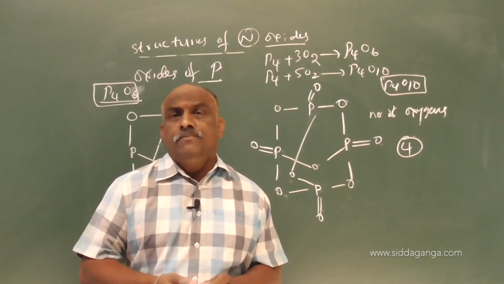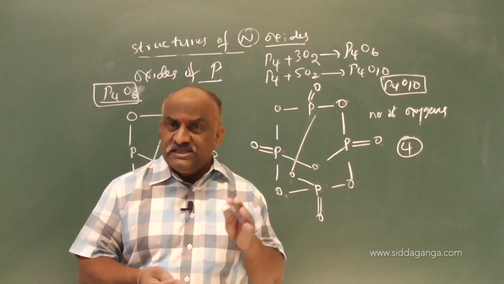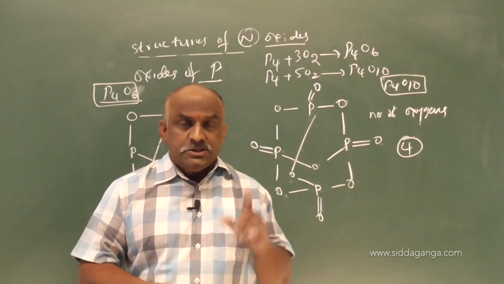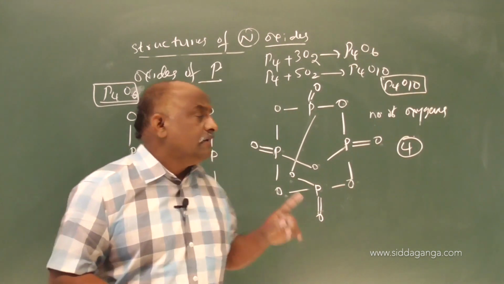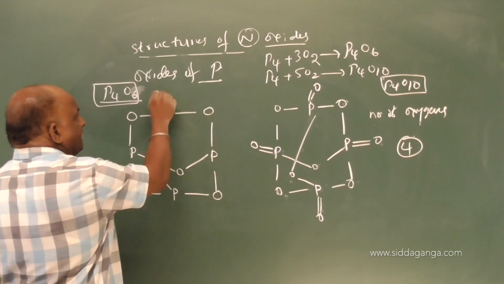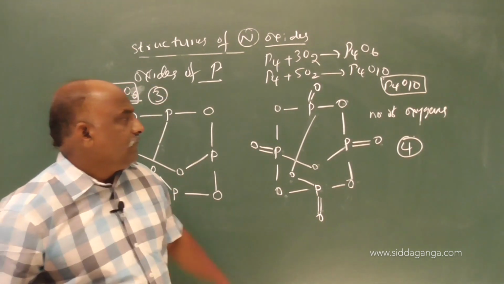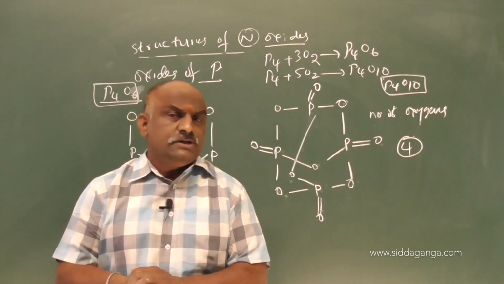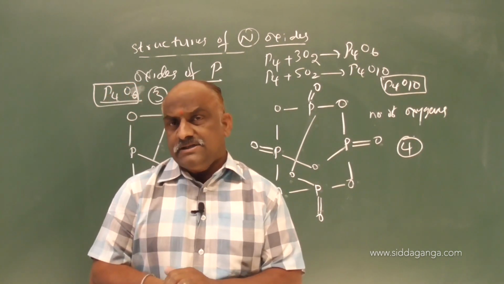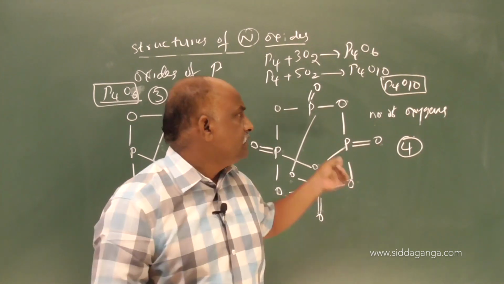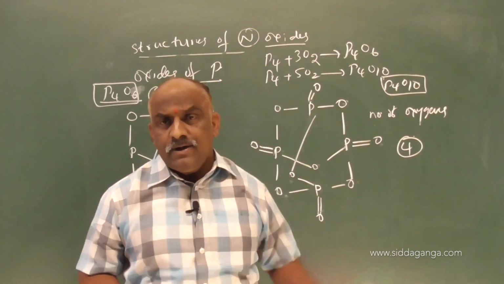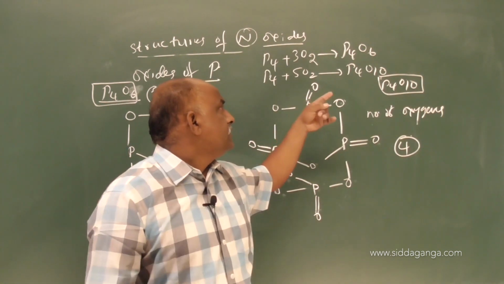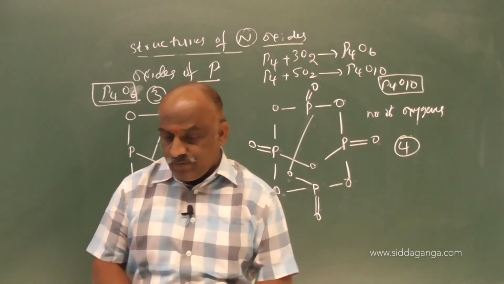Don't neglect, this was a very important question, they could ask it in CET and NEET also. Each phosphorus is surrounded by 3 oxygen atoms in P4O6, 4 oxygen atoms in P4O10. Clear it is. So these are the oxides of phosphorus. Phosphorus forms 2 types of oxides, P4O6 and P4O10. Direct combination of P4 plus O2 gives rise to P4O6. P4 plus 5O2 gives rise to P4O10.